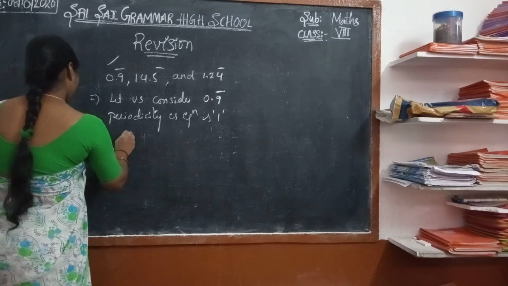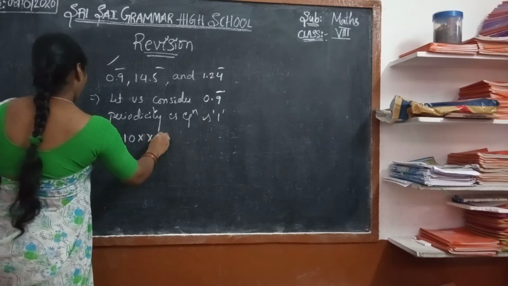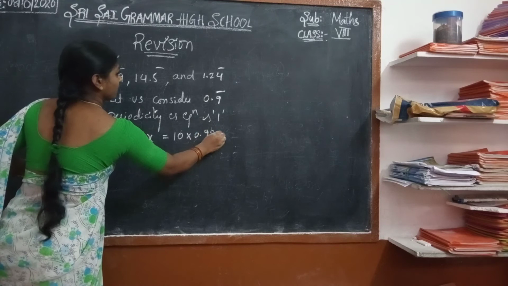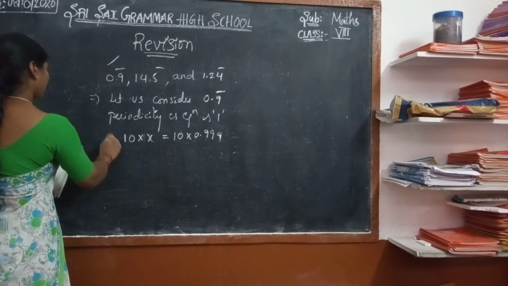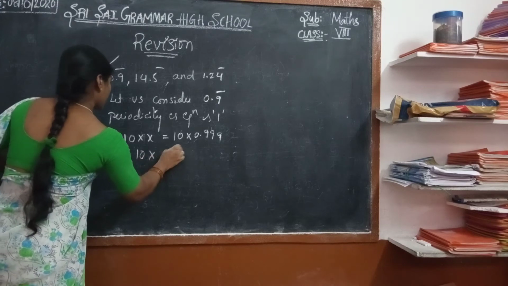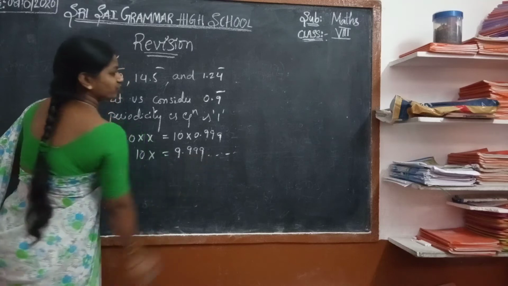Now let us observe: x is equal to 0.999..., and 10x is equal to 9.999..., and so on.